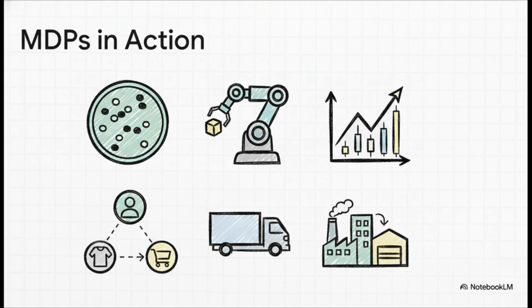For an AI playing the game Go, a state is just the pattern of stones on the board. An action is where you place the next stone. And the reward, well, that's winning the game. For a factory robot, the state is the position of its arm. Actions are tiny movements, and the reward is a path that's perfectly placed. For a trading bot, the state is all the market data. Actions are buy or sell, and the reward, well, that's cold hard cash. It's the same logic, just applied to totally different worlds.